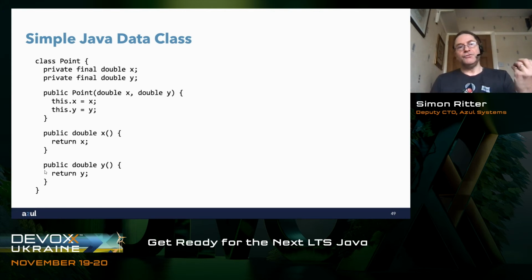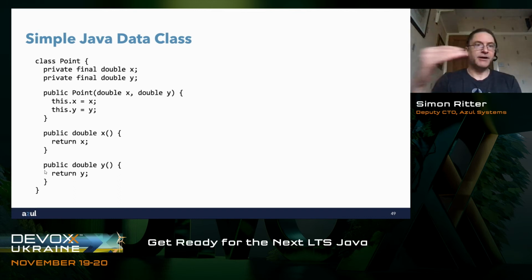Fine. What we have here is a simple class called point. It has 2 values, x and y, both of which are doubles. But to do that, I have to write all this code. I have to create a class called point, then I have to specify that it's got 2 instance fields, double x, double y, which I'll make final and private. Then I need a constructor, which is going to take 2 parameters, double x and double y, and all I'm going to do in the constructor is just assign the values of x and y to the instance fields x and y. And then I need 2 methods which are going to return the values of x and y. Great. 14 lines of code to essentially make a tuple.